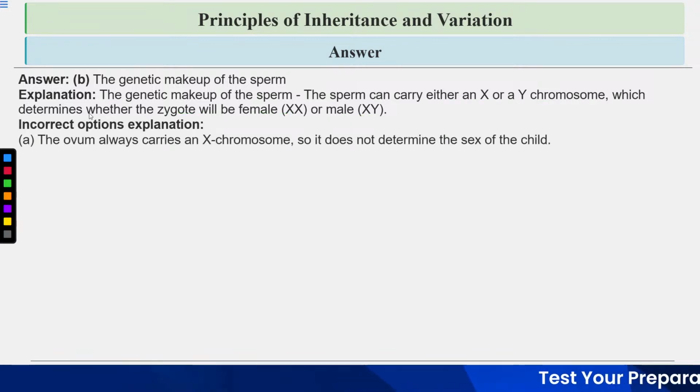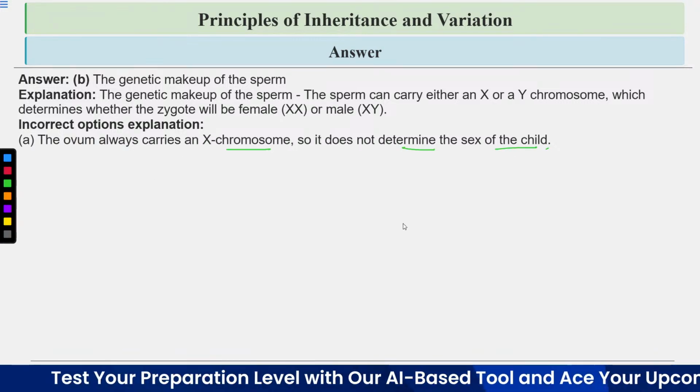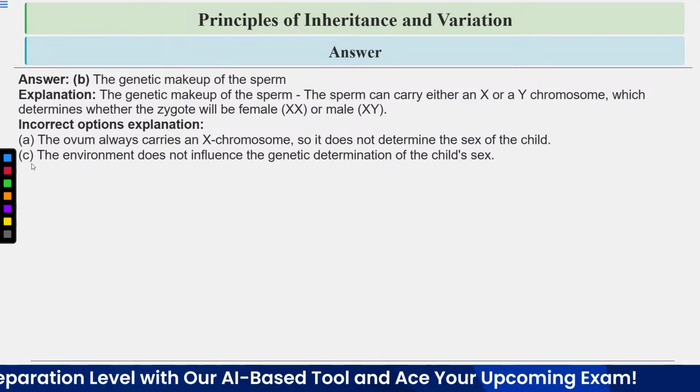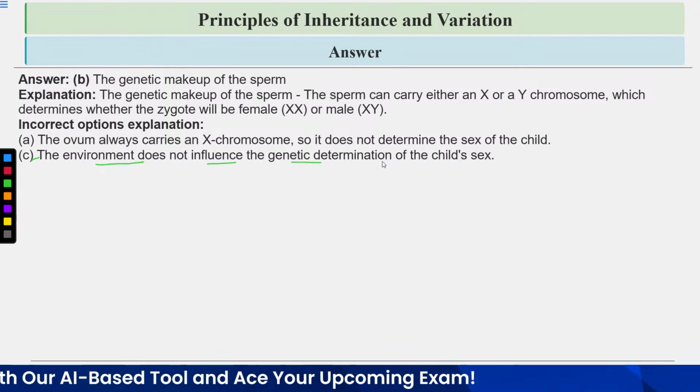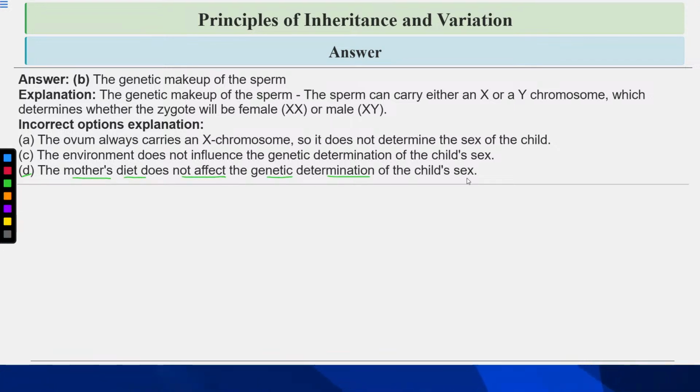Let's have a look at the explanation of the incorrect options. Option number A is incorrect. Ovum always carries an X chromosome, so it does not determine the sex of the child. Option number C, the environment does not influence the genetic determination of the child's sex. Option number D is incorrect. Mother's diet does not affect the genetic determination of the child's sex.